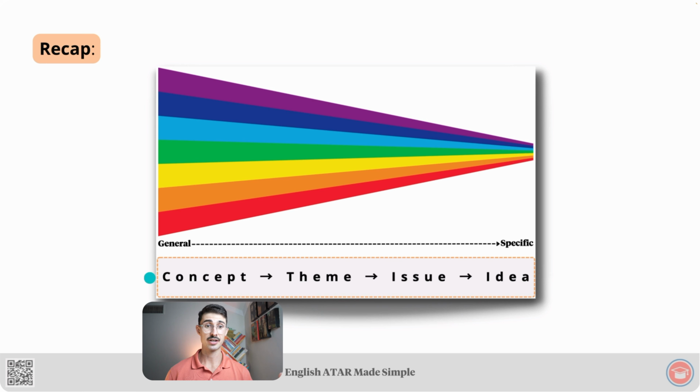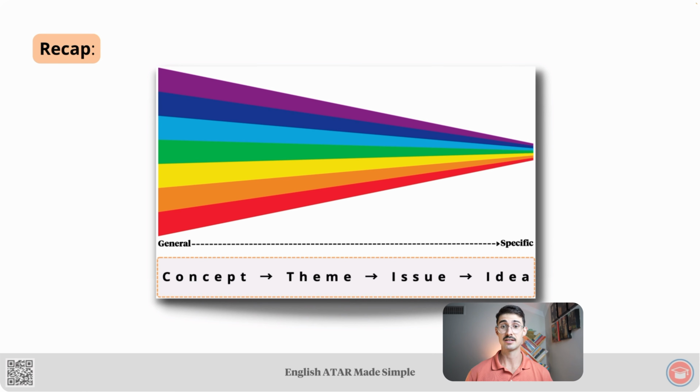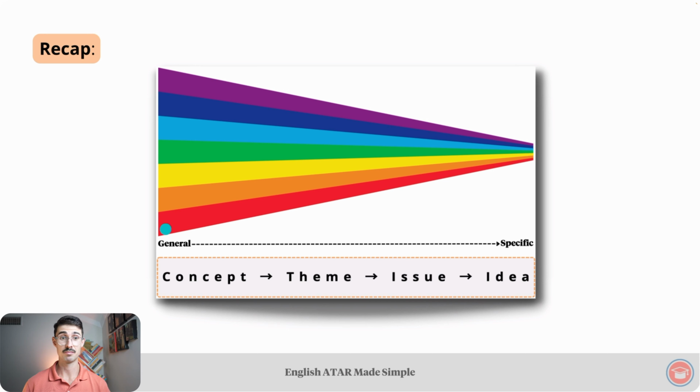We saw earlier that a concept is typically 1 to 2 words, then a theme is maybe 1 to 3, an issue is several, and an idea is usually multiple words that form a complete sentence. Hence, going from general over here to specific over here.